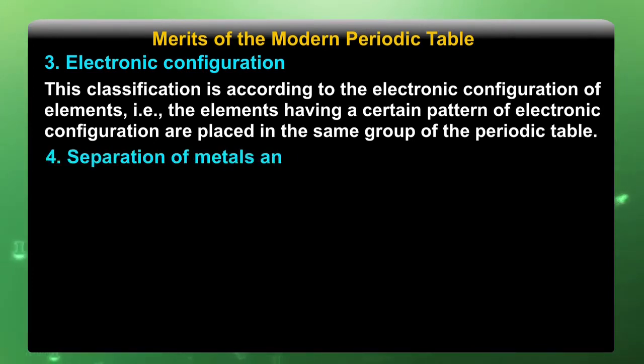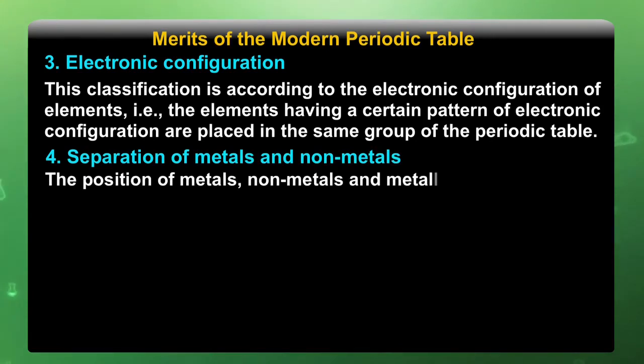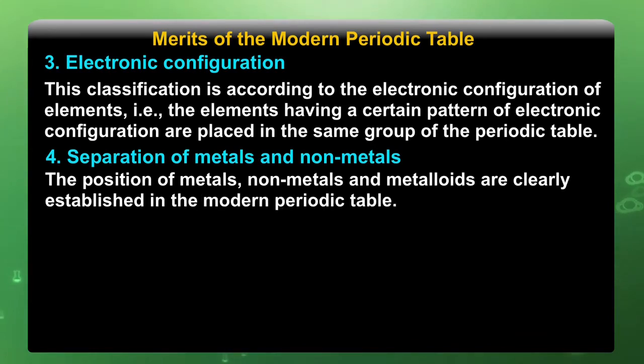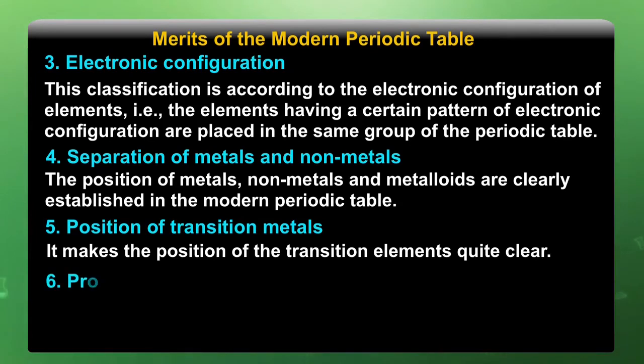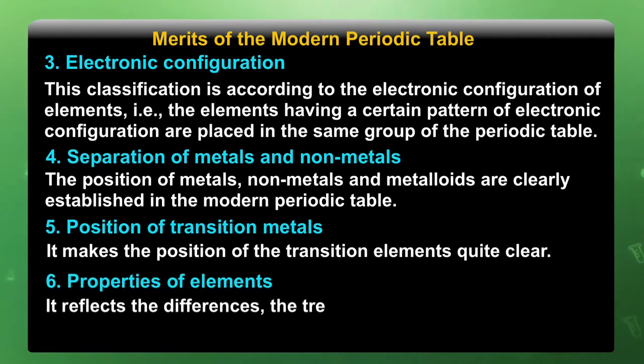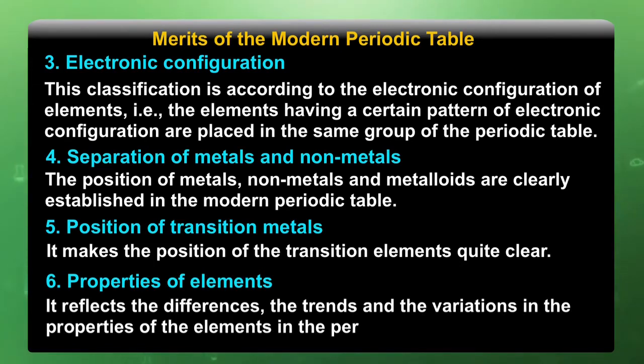Separation of metals and nonmetals. The positions of metals, nonmetals and metalloids are clearly established in the modern periodic table. Position of transition metals: it makes the position of the transition elements quite clear. Properties of elements: it reflects the differences, the trends and the variation of the properties of the elements in the periodic table.